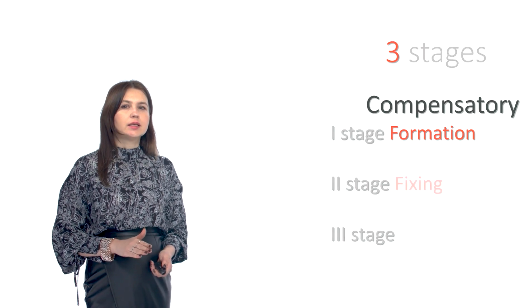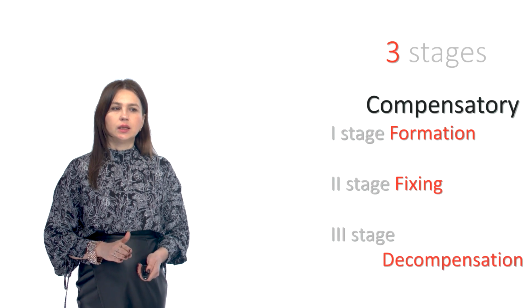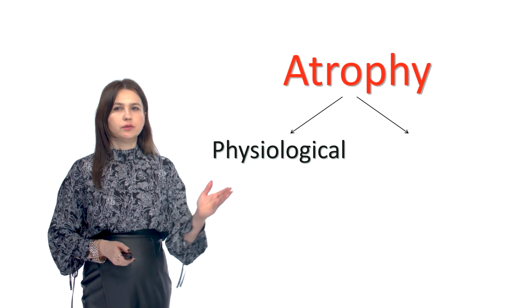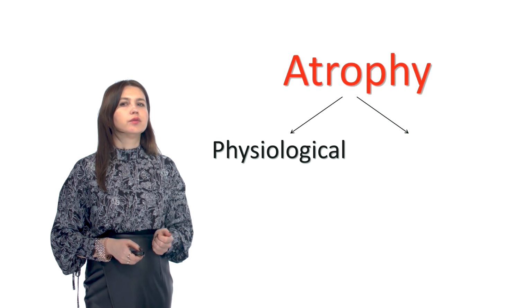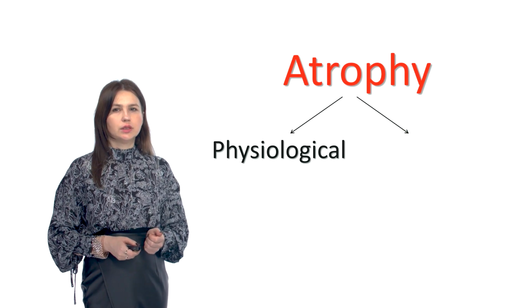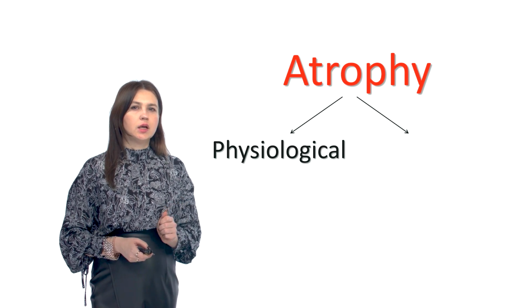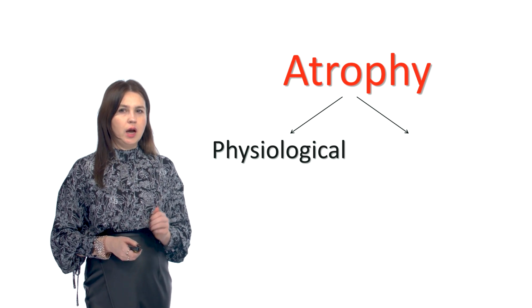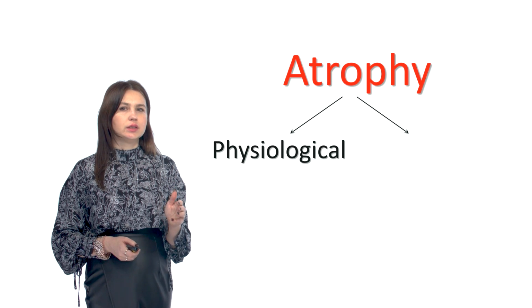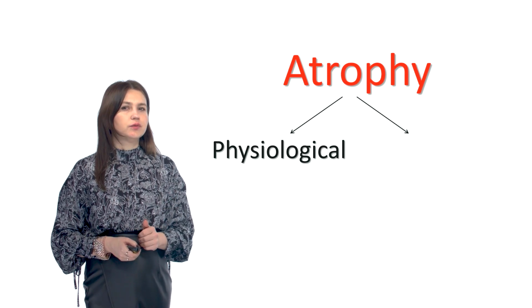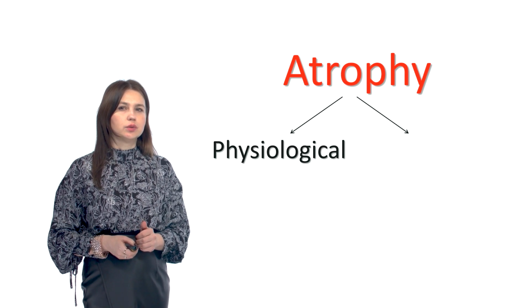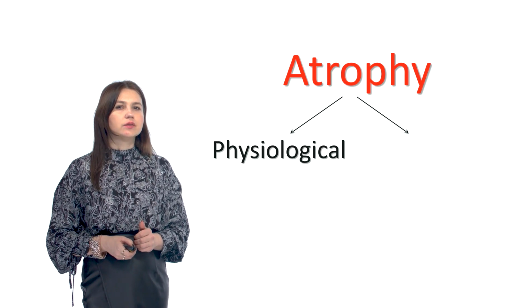Next is about atrophy. Atrophy is a decrease of the volume of tissue or organ due to the reduced size of each cell, followed by a reduced number of cells, accompanied by decrease or loss of the function. Atrophy is accompanied by a decrease of the organ's size. The surface tends to become nodular, and consistency becomes hard due to the increase of connective tissue.